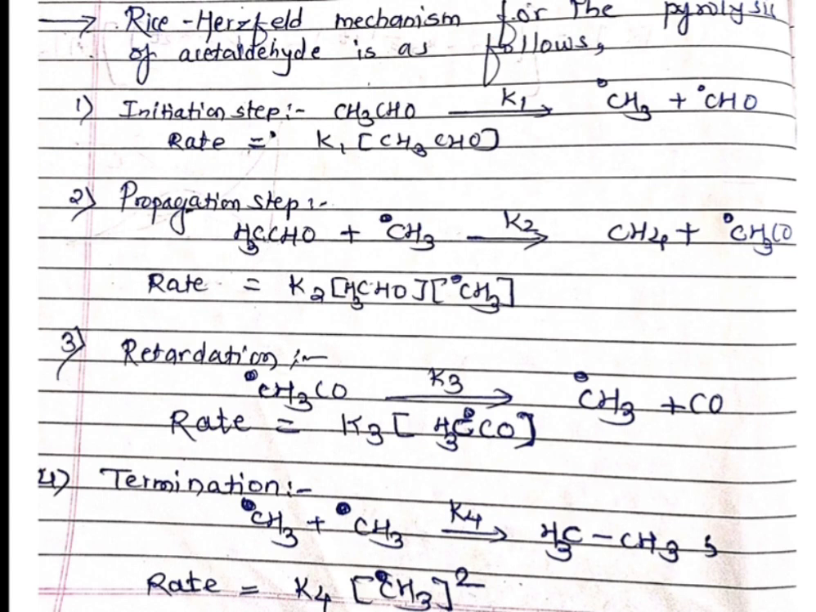This is our termination step, and the rate for the termination step is written as rate equal to K4 times the CH3 radical concentration squared. The square is written because two CH3 radical species are there. Instead of writing a square, you can write the concentration of CH3 radical times the concentration of CH3 radical, each raised to power 1. 1 plus 1, therefore it comes to power 2.